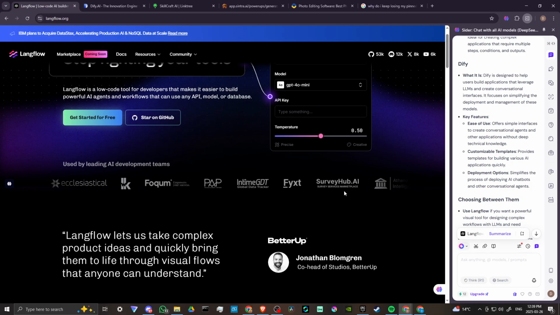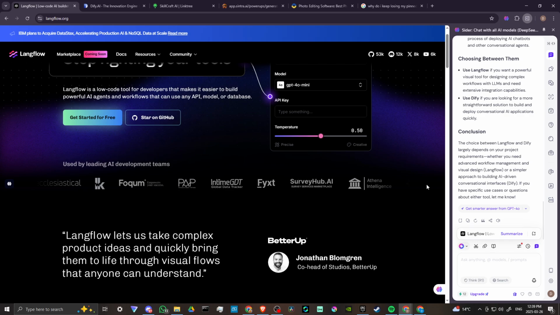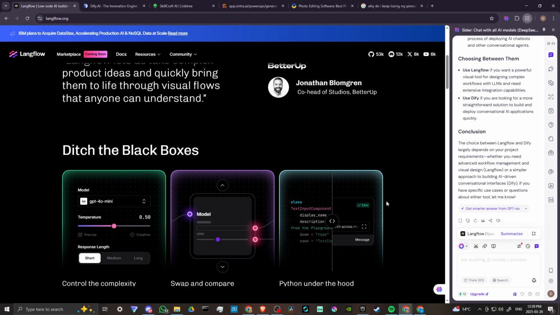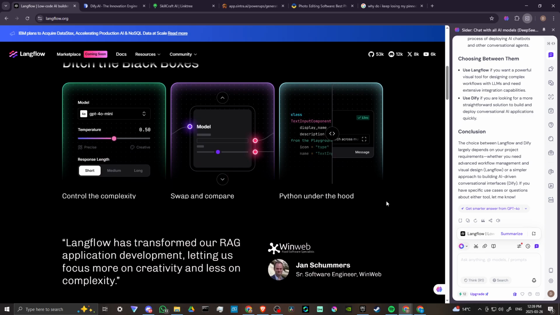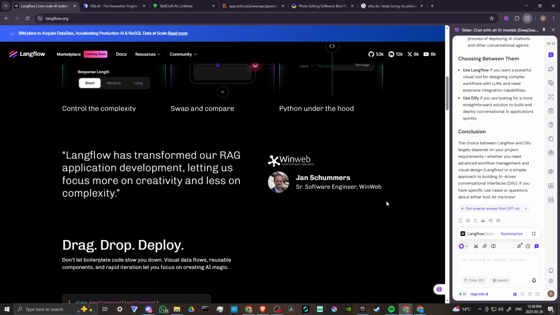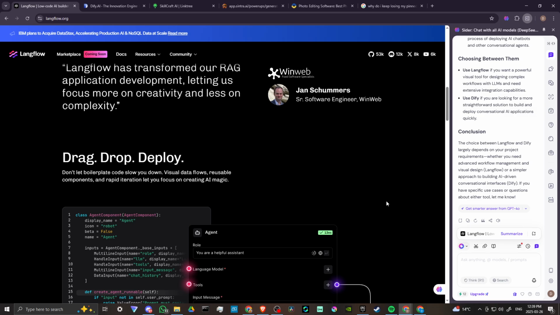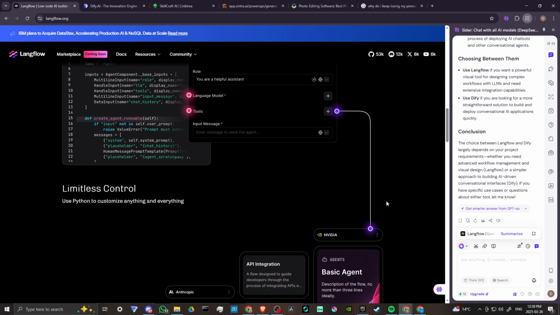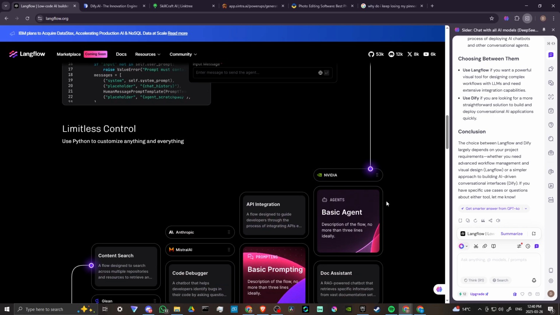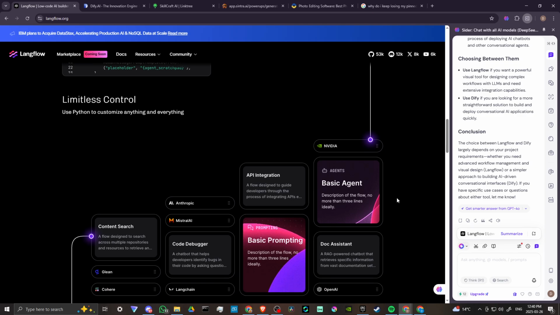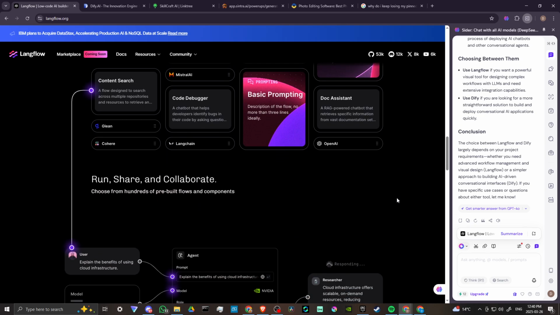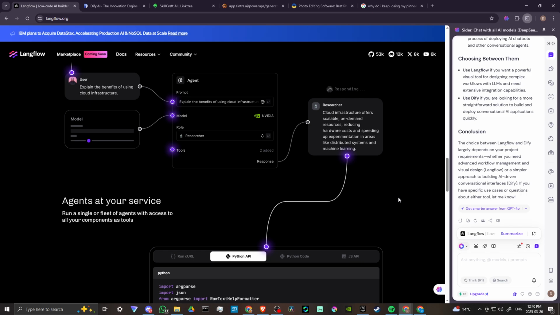Use Langflow if you want a powerful visual tool for designing complex workflows with LLMs and need extensive integration capabilities. Use Dify if you're looking for a more straightforward solution to build and deploy conversational AI applications quickly. The choice between Langflow and Dify largely depends on your project requirements, whether you need advanced workflow management and visual design with Langflow or a simpler approach to building AI-driven conversational interfaces with Dify. You can take a look with Cider if you want some more information on that. And that's all there is to it.